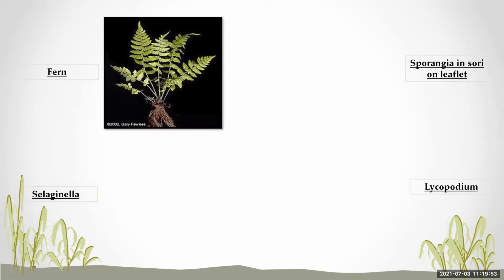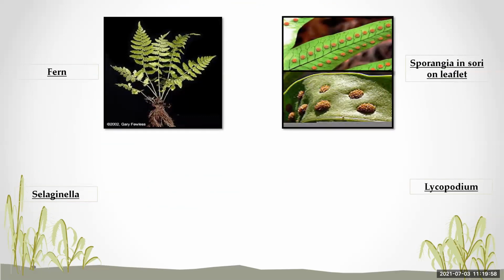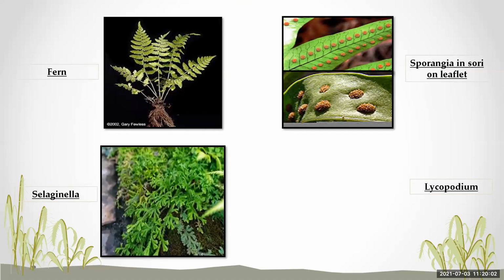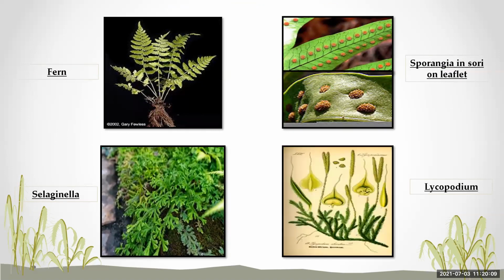This is the fern, how the fern looks like. They have the sporangia on their leaf. Then there is Selaginella, and this is the Lycopodium. So these are a few of the examples of the division Pteridophyta, which are fern, Selaginella, and Lycopodium. Okay, how they look like, see the structure, see the picture. They have these spores for reproduction.